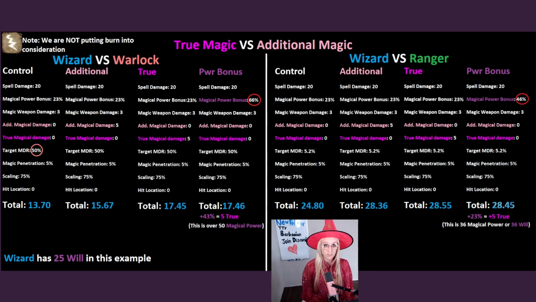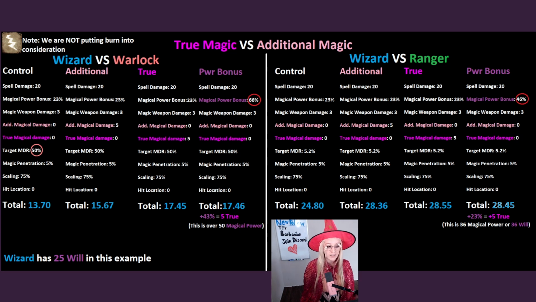Warlocks are known for having a lot of magic resist, and Rangers are not. So I have 4 different examples for each one. I have the control, the additional magic damage, the true magic damage, and the magic power bonus. You can see that the Warlock has 50% magic damage reduction, and the Ranger has 5.2% magic damage reduction. As we saw in the magic damage equation,